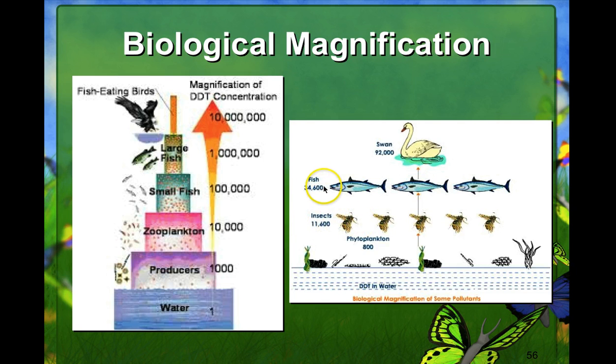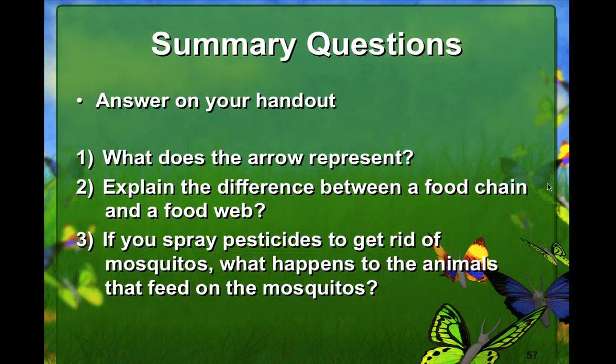These insects are then eaten by the fish. The fish take the number of insects times the amount of chemical, so roughly 34,600 fish now contain that chemical. The swan eats the fish, so in the same concept, 92,000 swans will end up being infected with the DDT.